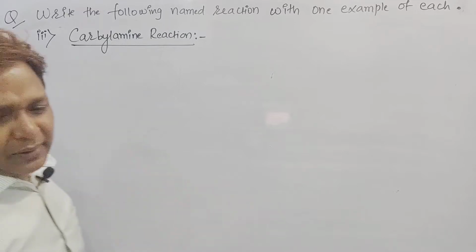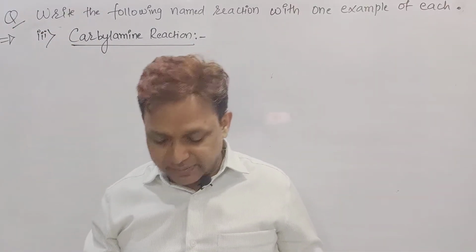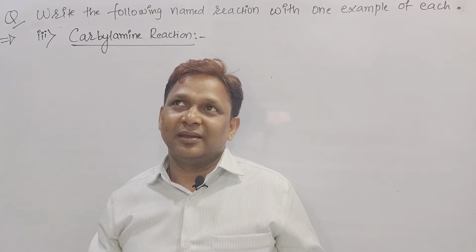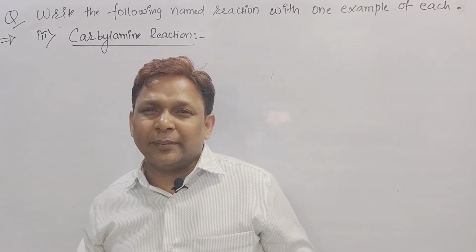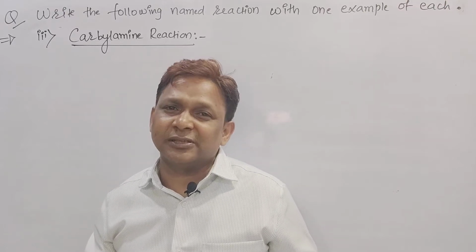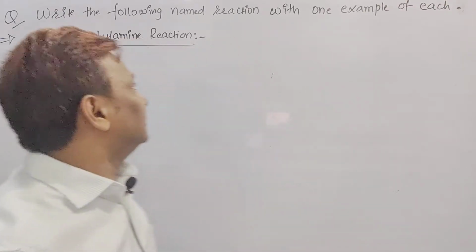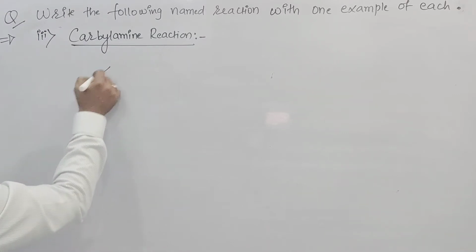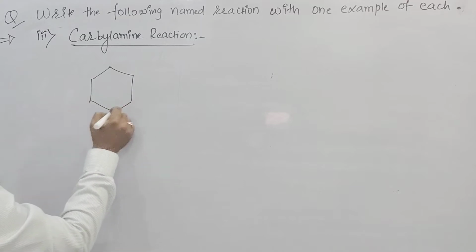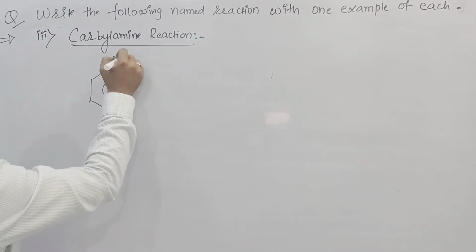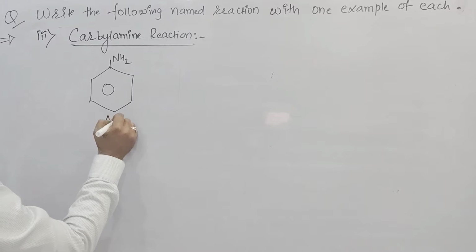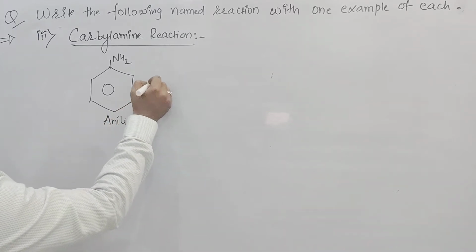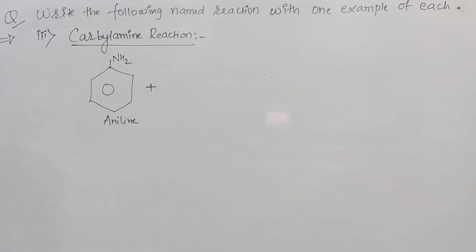In this carbylamine reaction, what are we going to prepare? We are going to prepare an isocyanide, so it is also called the isocyanide test. A primary aromatic amine can give rise to this isocyanide. For this carbylamine reaction, what do we require here, beta? We require aniline. This is a benzene ring with an NH2 group. This is called what, beta? Aniline. And this aniline is reacted with, again, chloroform.